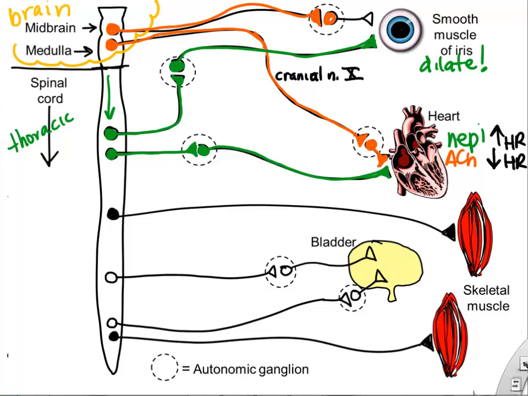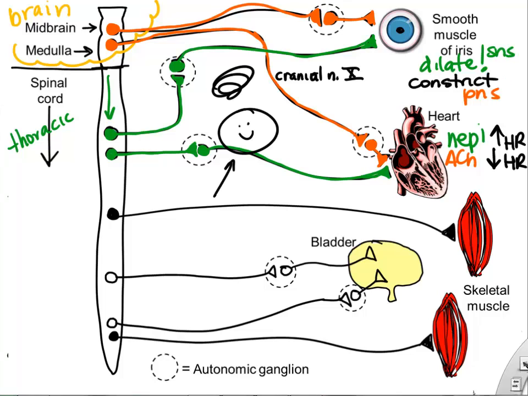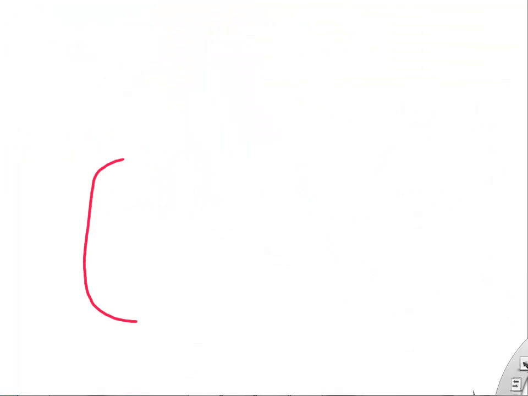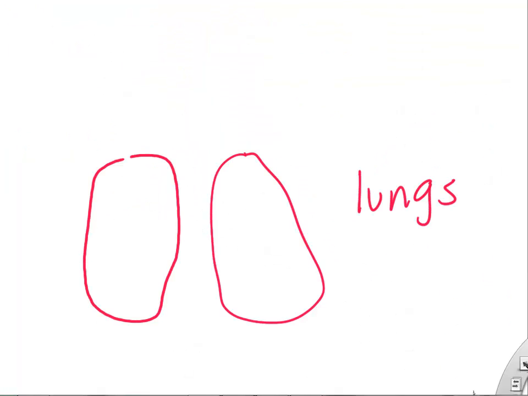If we look at the iris of our eye, they have opposite effects. Sympathetic dilates your iris and opens up that pupil, whereas the parasympathetic nervous system causes that iris to contract or constrict, which makes your pupil smaller. All right, so hopefully you feel like an expert on your sympathetic and parasympathetic nervous systems.